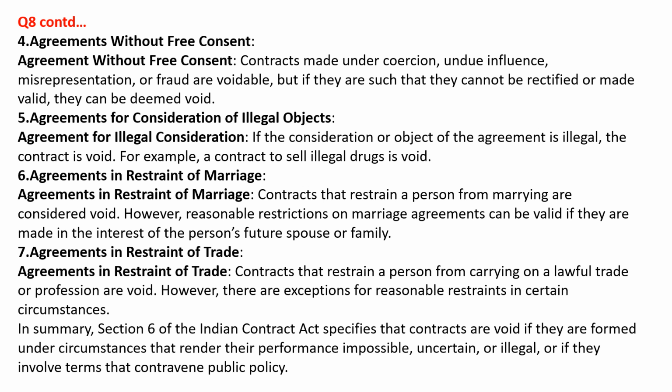Agreements in restraint of marriage. Contracts that restrain a person from marrying are considered void. However, reasonable restrictions on marriage agreements can be valid if they are made in the interest of the person's future spouse or family. Agreements in restraint of trade. Contracts that restrain a person from carrying on a lawful trade or profession are void. However, there are exceptions for reasonable restraints in certain circumstances.